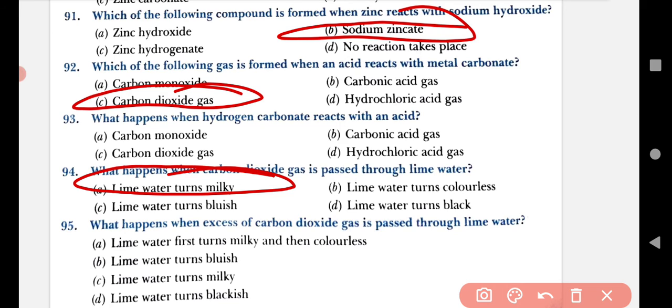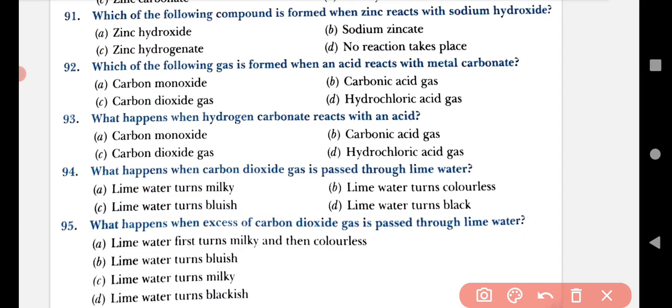Now question number 95. What happens when excess carbon dioxide gas is passed through lime water? A. Lime water first turns milky and then colorless. B. Lime water turns bluish. C. Lime water turns milky. D. Lime water turns blackish. So think about what happens with excess carbon dioxide. Lime water first turns milky, then colorless. This is the correct answer.